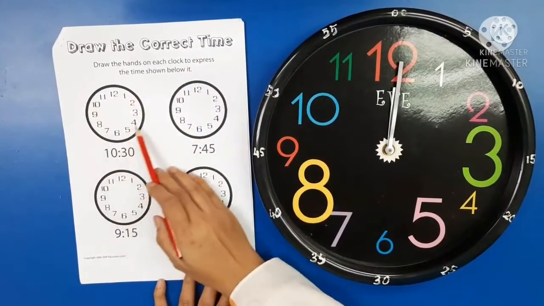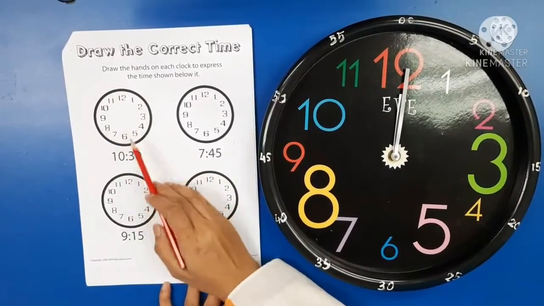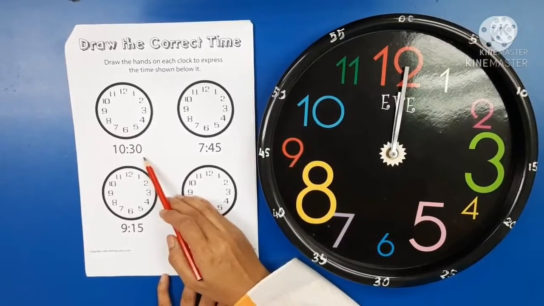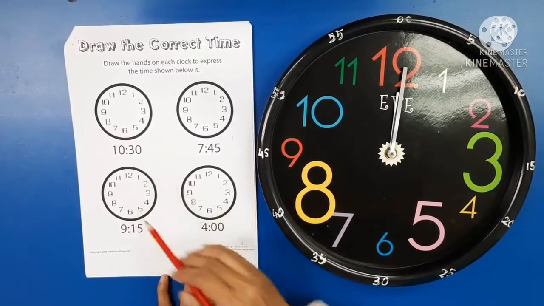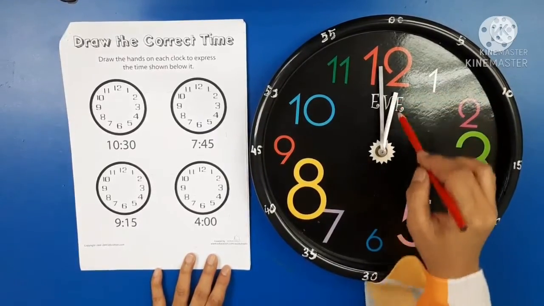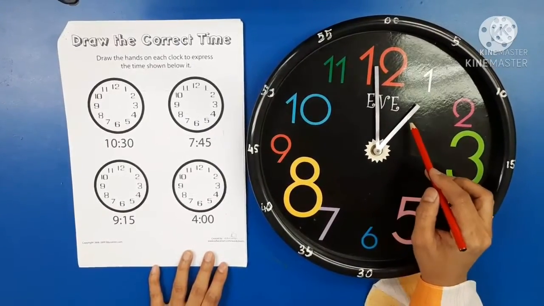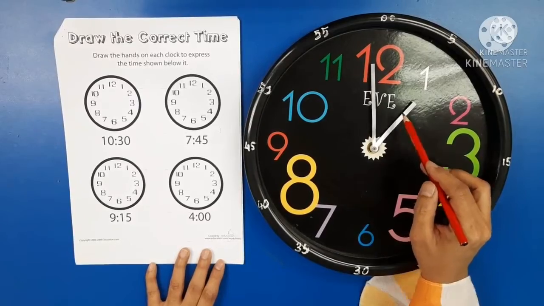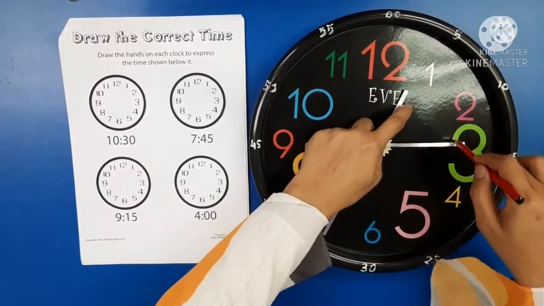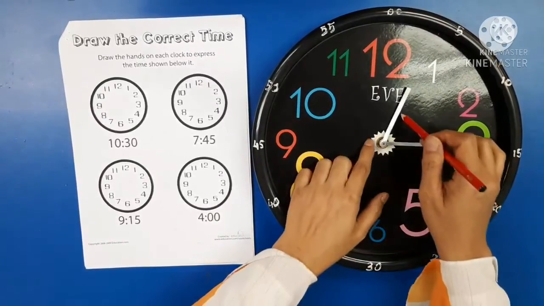This is the face of a clock, and this is the time that we are supposed to draw the hands. Now talking about the hands, do you still remember? The short hand is to show hours. Good. And the long hand is to show the minutes, very good.